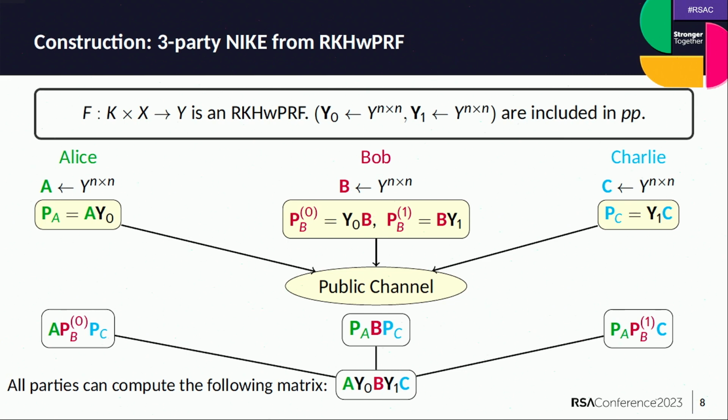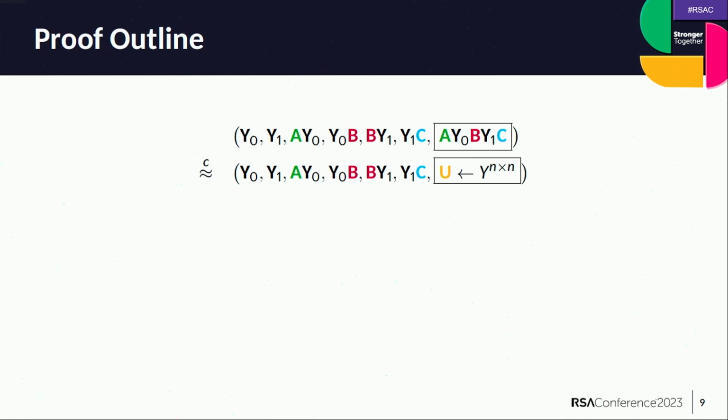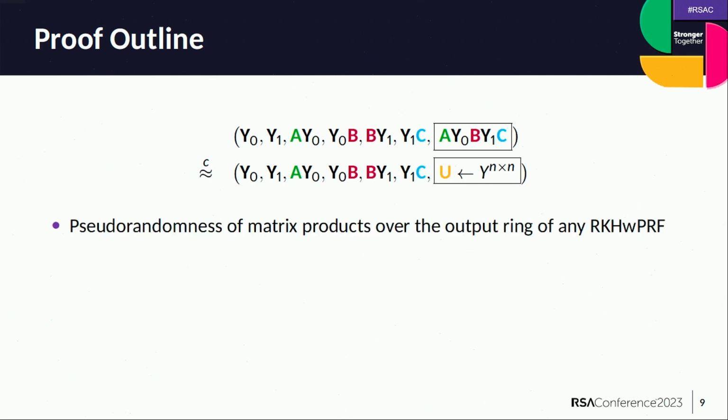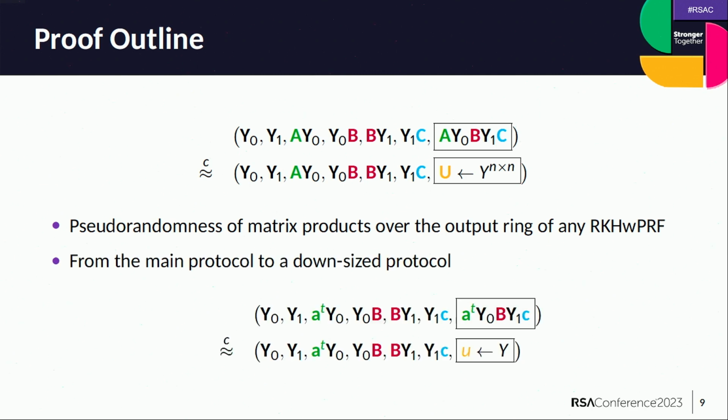Now let's consider the security of the protocol. The proof of the protocol basically boils down to the fact that, given the public parameters and the public matrices computed by all parties, the final key is computationally indistinguishable from random. The proof is going to be done in 3 steps. First, I'm going to show the pseudo-randomness of matrix products with large enough dimensions over the output ring of any ring key homomorphic weak PRF. This is basically the crucial part of the proof.